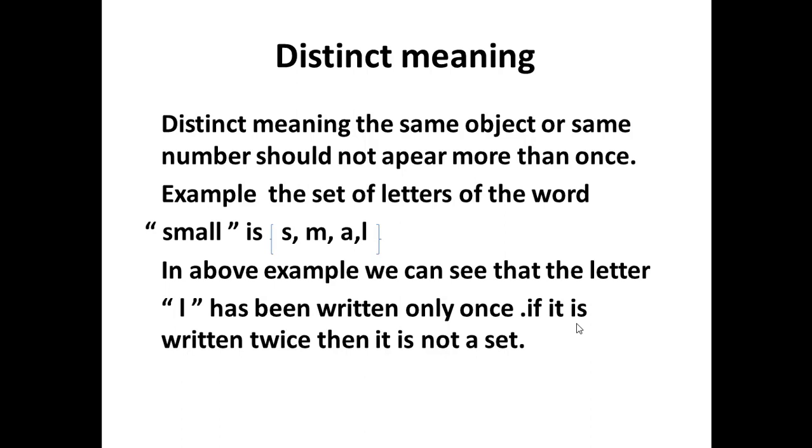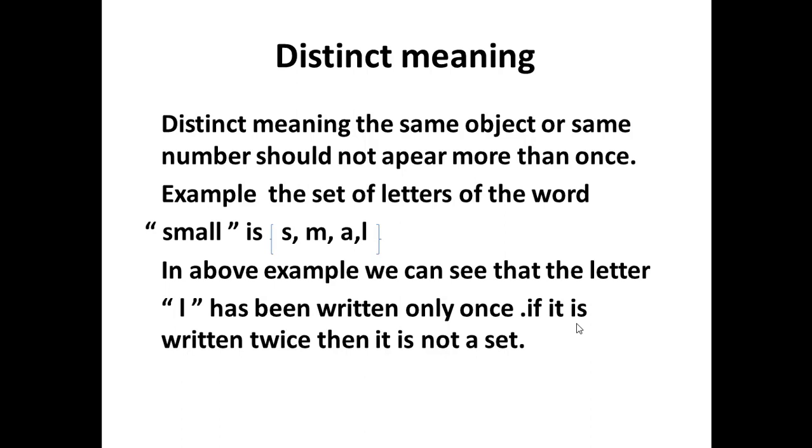Next word is distinct. Distinct means the same object or same number should not appear more than once. It is a very important quality because if we repeat the letters or numbers again and again, then it will not be a set.